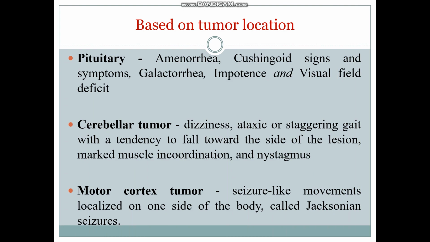In case of a motor cortex tumor, there are seizure-like movements localized to one side of the body. It is termed Jacksonian seizures. These Jacksonian seizures occur when only a small area of the brain is affected. In that area, uncontrolled electrical activity due to damage of the brain cells can be seen. In those cases, this type of seizure can be seen. Only a small area of the brain will be affected, and seizure-like movements can be seen localized to one side of the body.